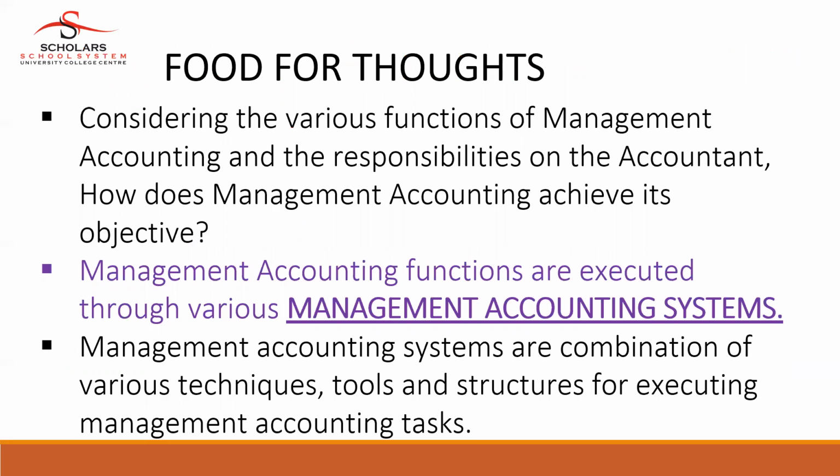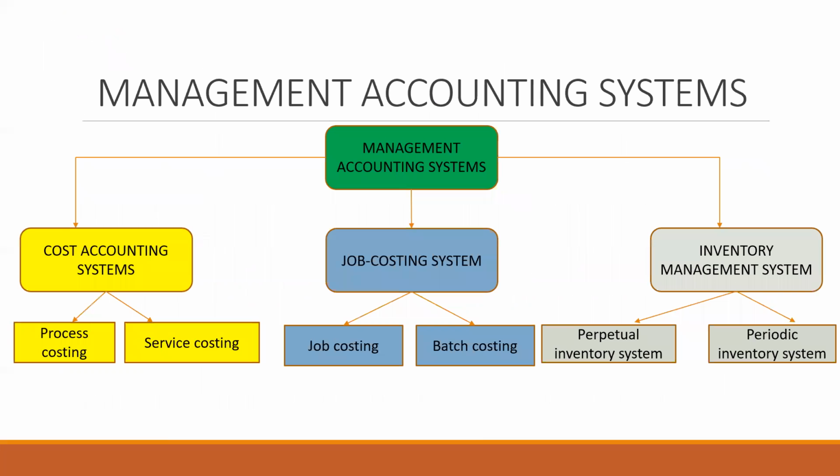So how does management accounting achieve its objective? Management accounting functions are carried out through various management accounting systems. A management accounting system is a combination of various techniques, tools, and structures for executing management accounting tasks.